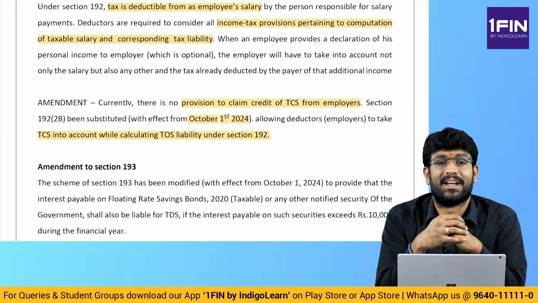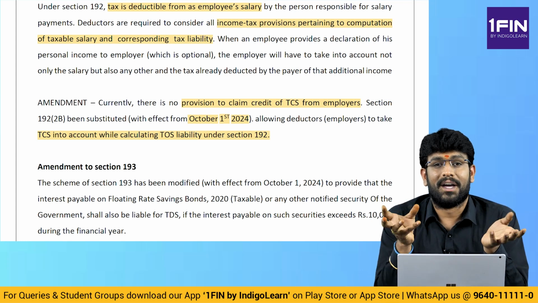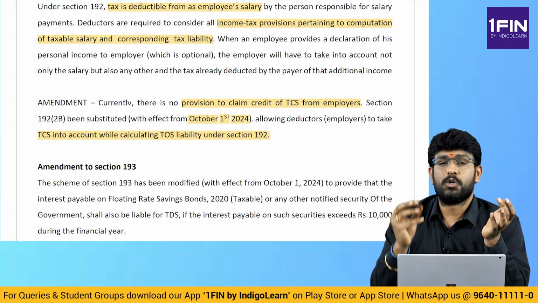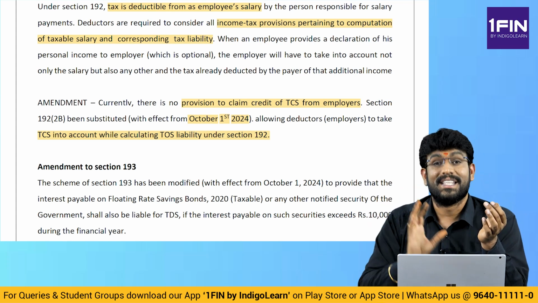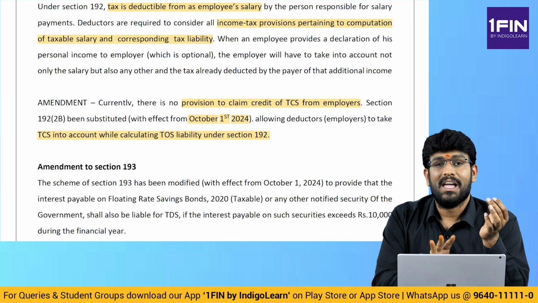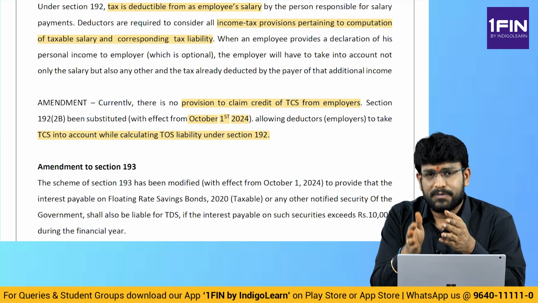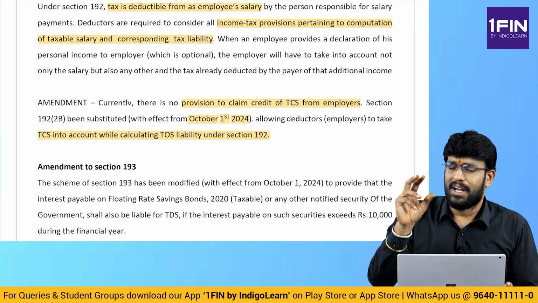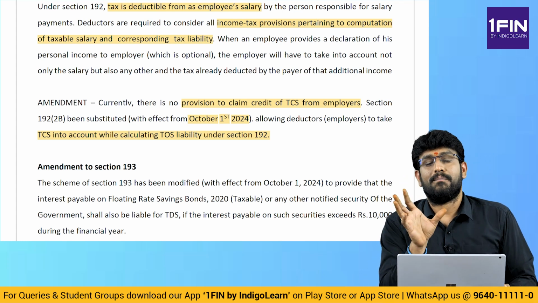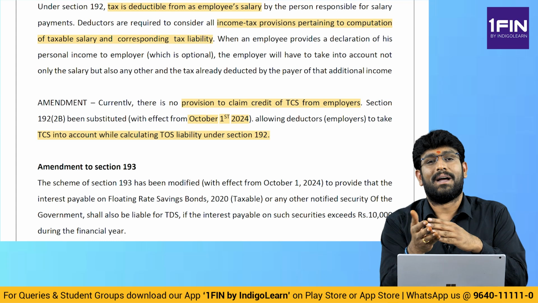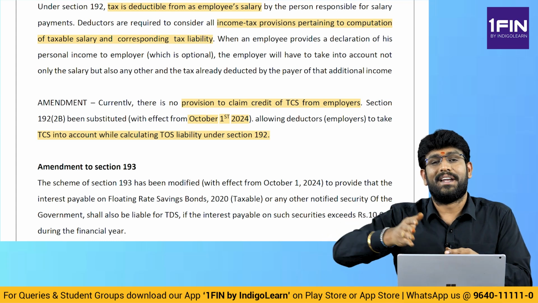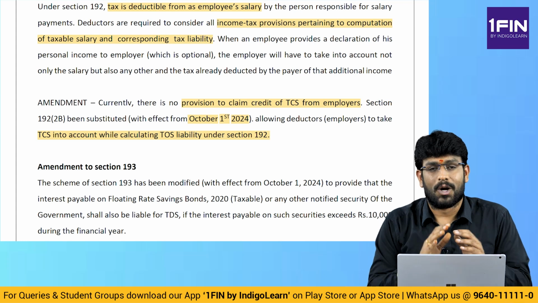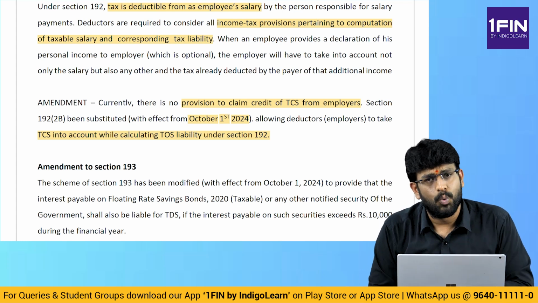So the point is very clear now. Employers will estimate the total income of the employee, the salary income of the employee, and reduce whatever is the TDS, and reduce whatever is the TCS. Earlier we were not reducing TCS, but with effect from 1st October 2024, TCS is also reduced. So from the tax liability, reduce TDS, reduce TCS. The balance figure is divided by 12, and every month the employer keeps deducting that as TDS from the employee's salary. This concept is given by section 192.